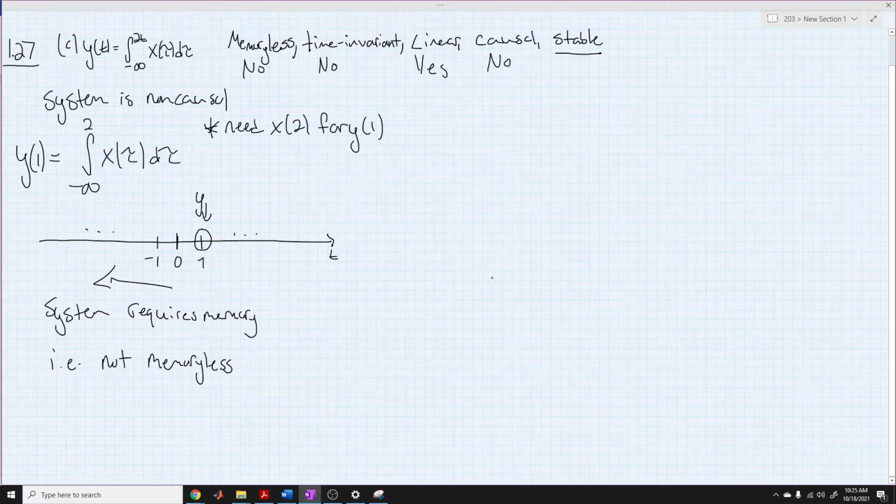Now, what stability is saying is that if we put some bounded input into the system, do we get some bounded output out? Let's say that x of t is equal to 1 for all t. That is a bounded input. It is not blowing up to infinity. We're just saying x of t is equal to 1.